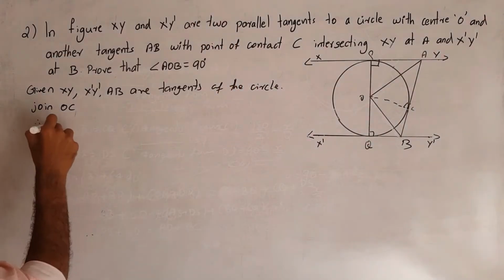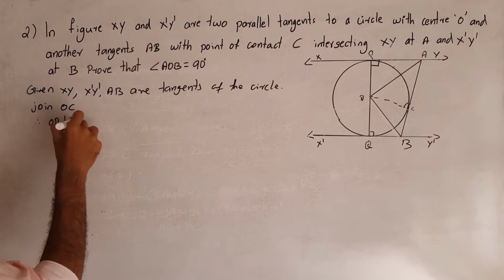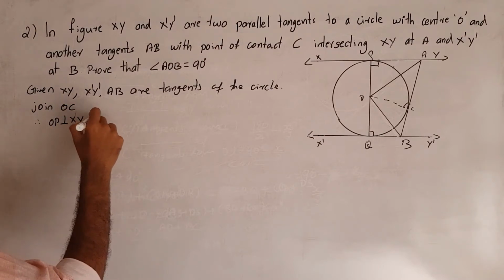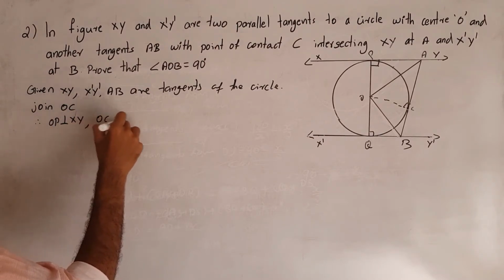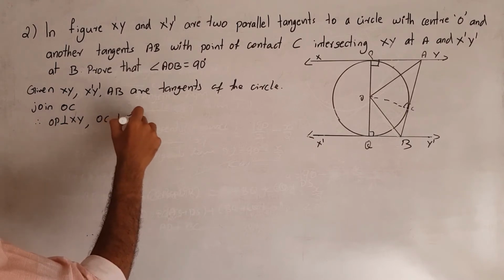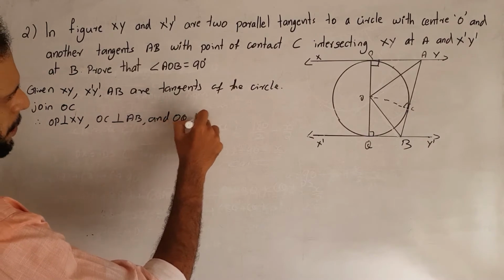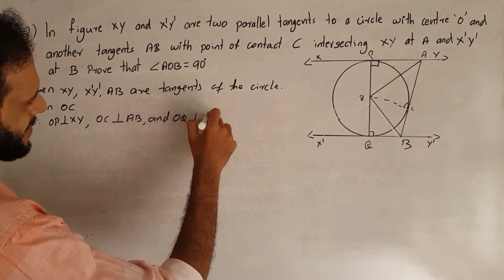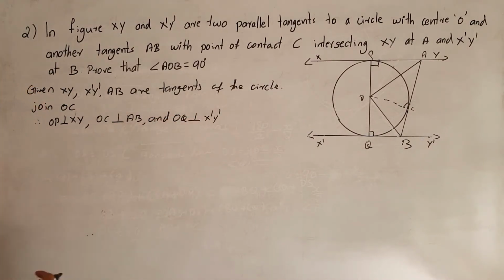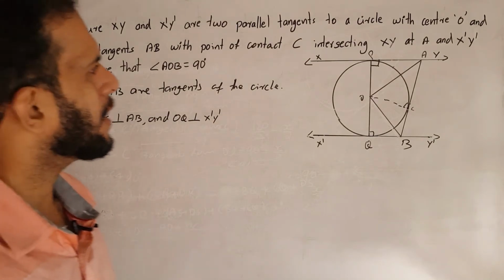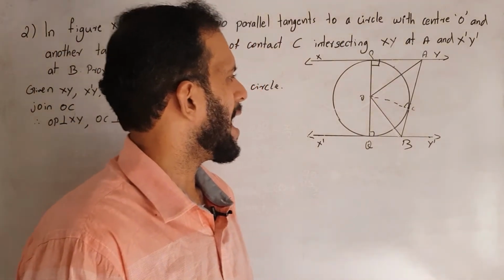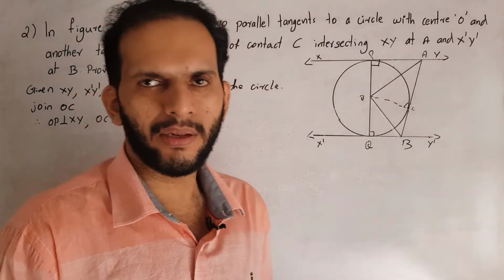Therefore OP is perpendicular to XY, OC is perpendicular to AB, and OQ is perpendicular to X dash Y dash.